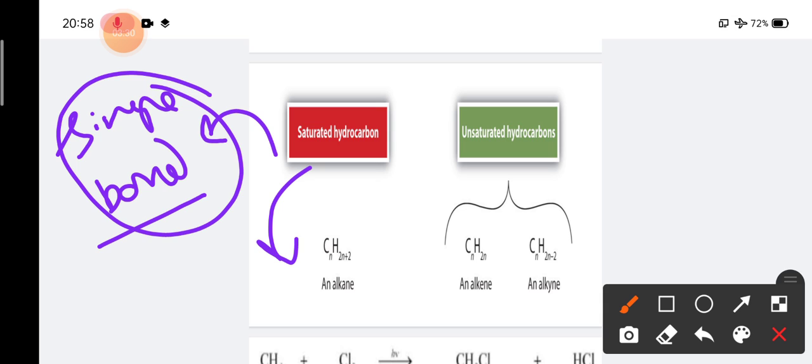The general formula of alkane is CnH2n+2, as you can see from the slide itself. So if a compound has only single bonds, that is called alkane or saturated hydrocarbon.